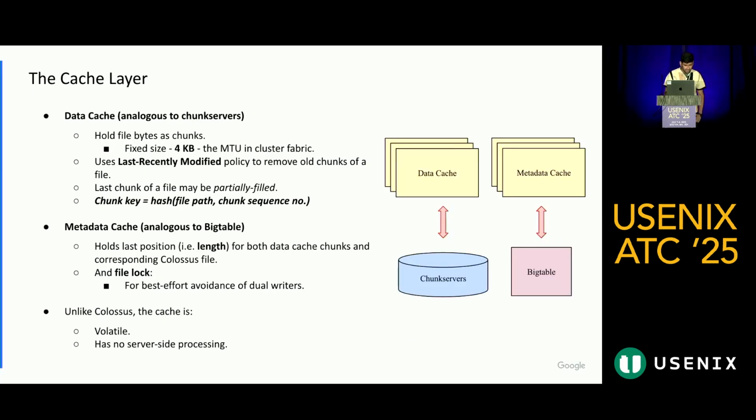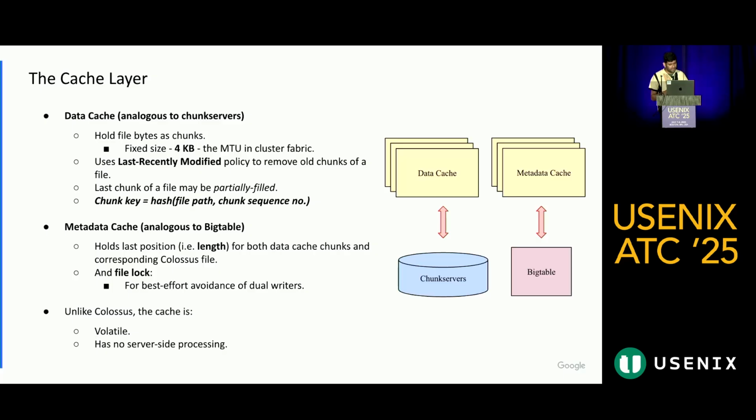Diving a bit deeper into the cache layer, we have two sets of jobs, data cache and metadata cache, and these are very analogous to their equivalents in Colossus. Data cache is equivalent to chunk servers and metadata cache is equivalent to Bigtable. In the data cache, we hold the file chunks, and we divide the file into 4 KB chunks, which is based on the maximum transmission unit in the cluster fabric.